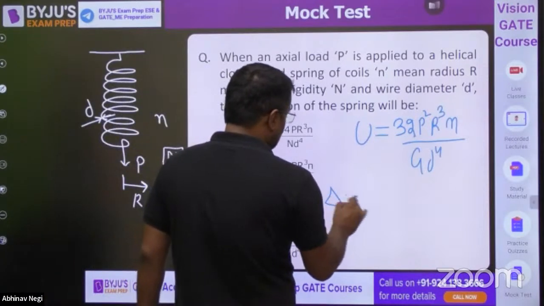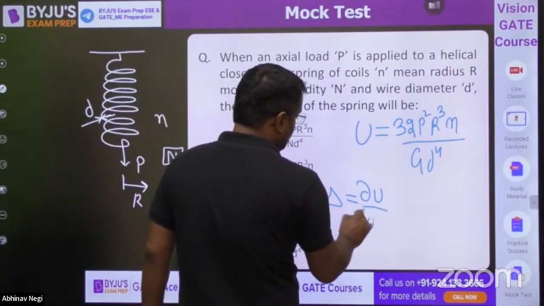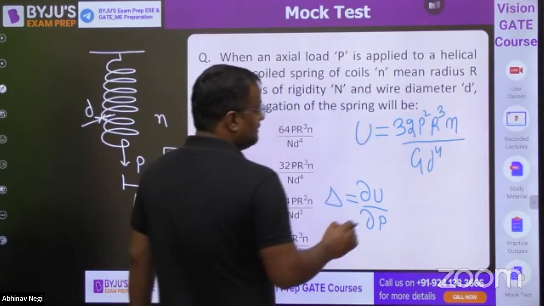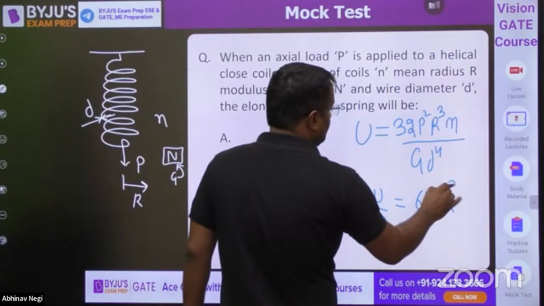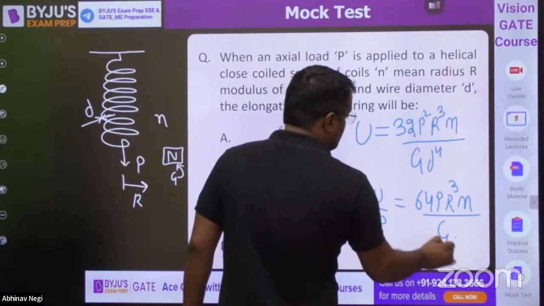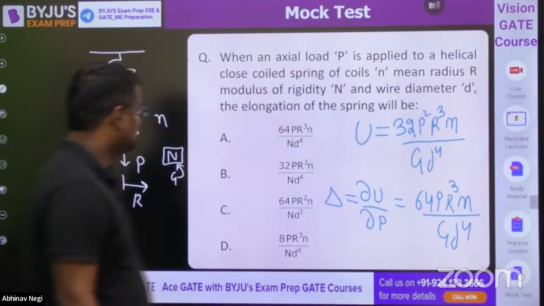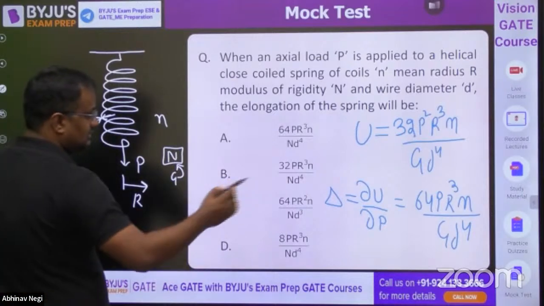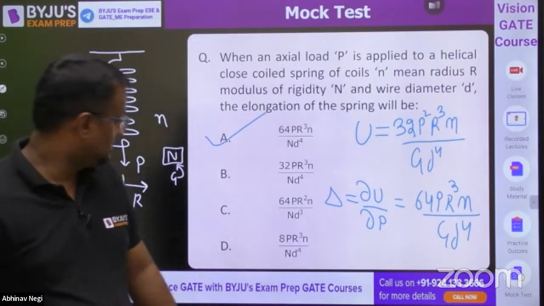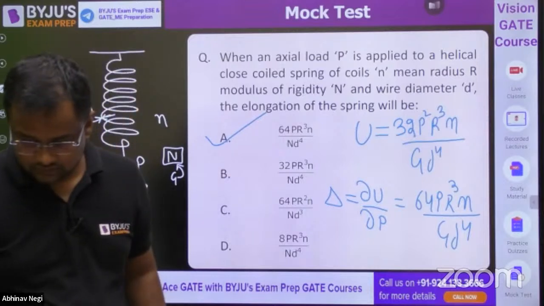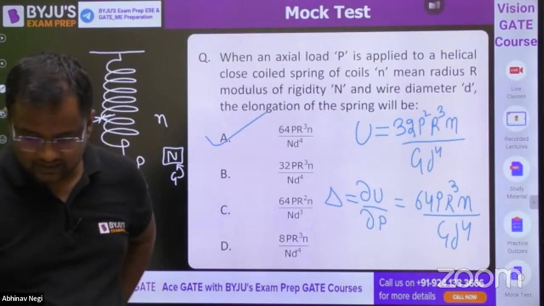What is deflection? Del U by del P. So differentiating with respect to P, it will be 64 P R cubed N by G D to the power 4. Here G means N. That will be option number D. We know that it will be A. Satya correct. Sahib Mishra correct.